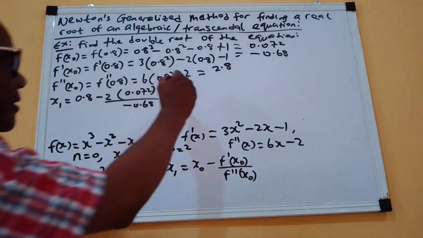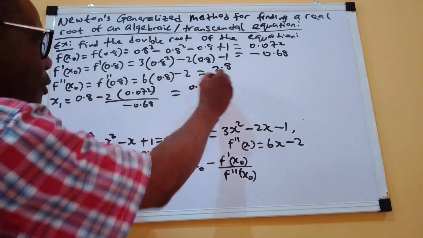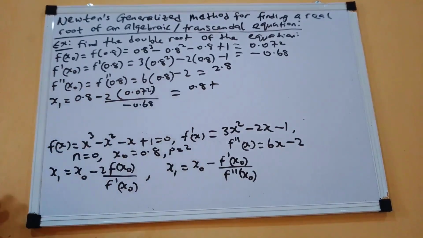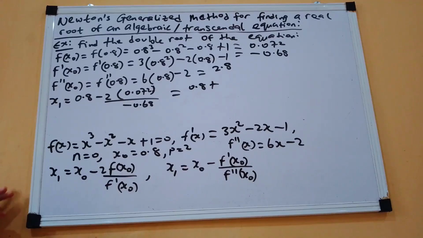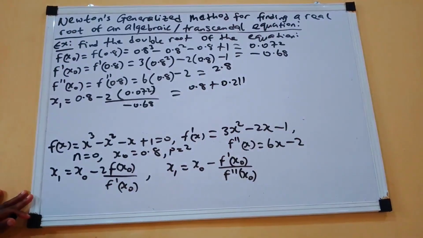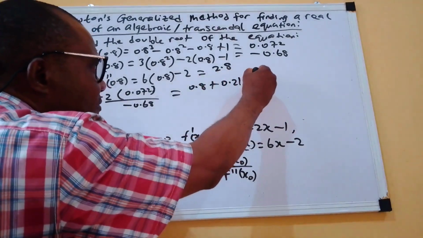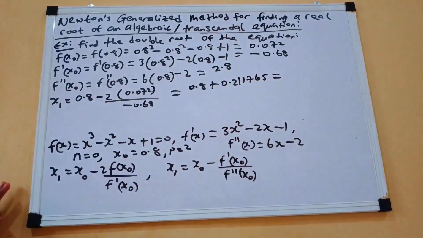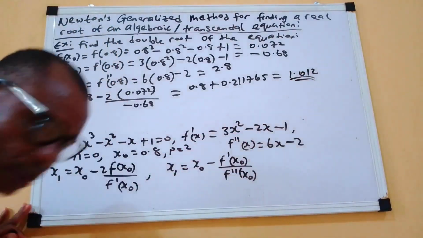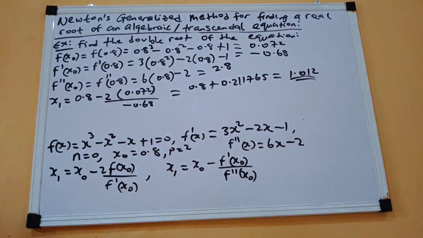So you are going to have 0.8 plus, of course you use 2 to multiply this and divide it by what you have here, 0.211765, and that will give us a total of 1.012. You carry out that addition.